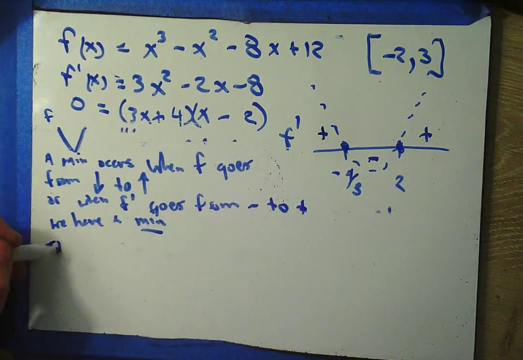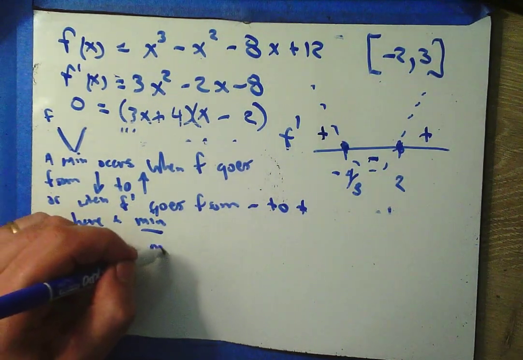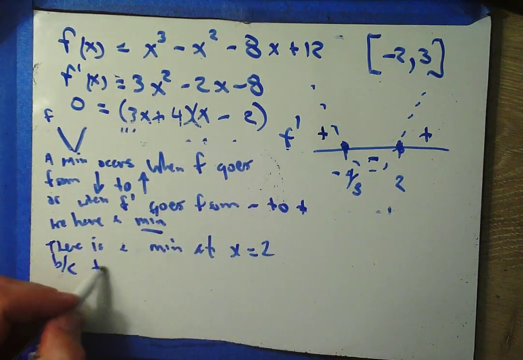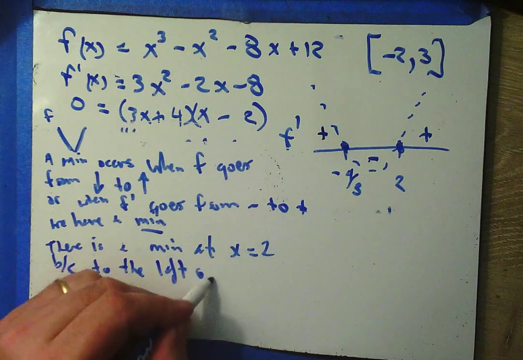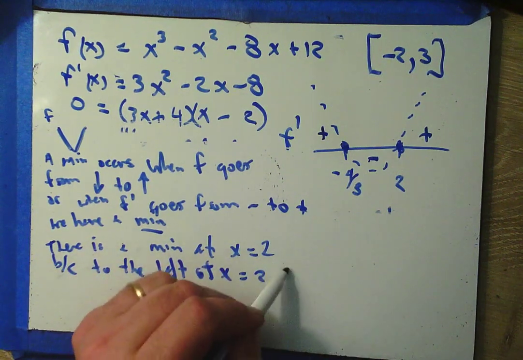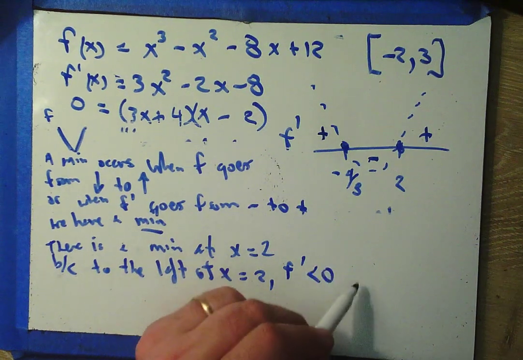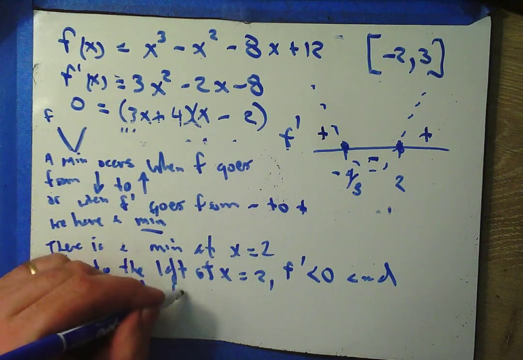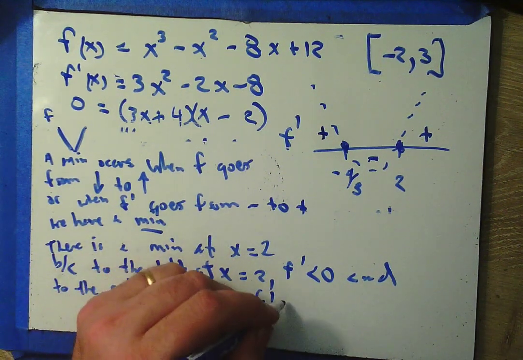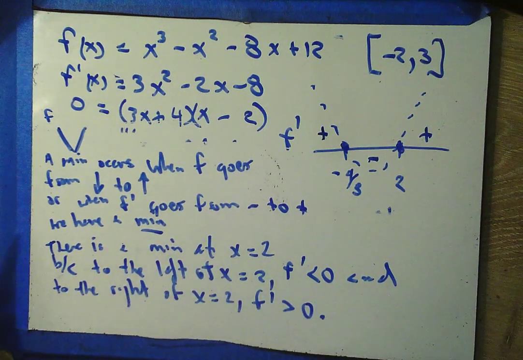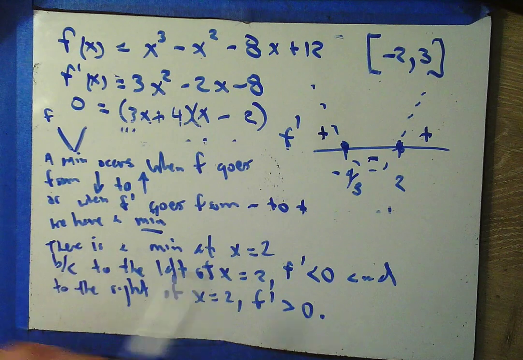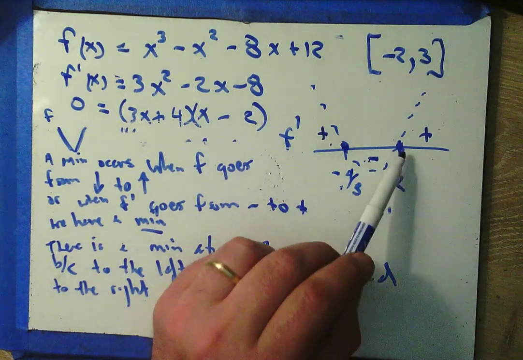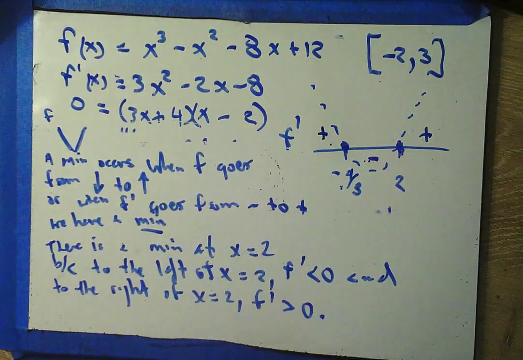So I'm going to say there is a min at x equals 2, because to the left of x equals 2, f prime is less than 0, and to the right of x equals 2, f prime is greater than 0. Great, so we've justified mins and maxes now. We've got a max at negative 4/3 because f prime goes from positive to negative. We've got a min at x equals 2 because f prime goes from negative to positive.